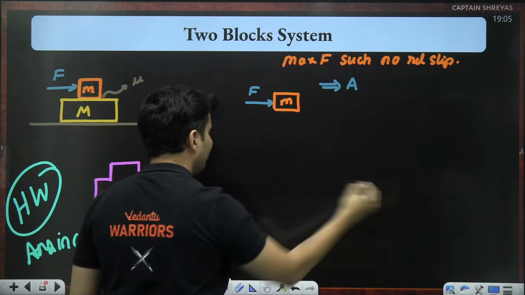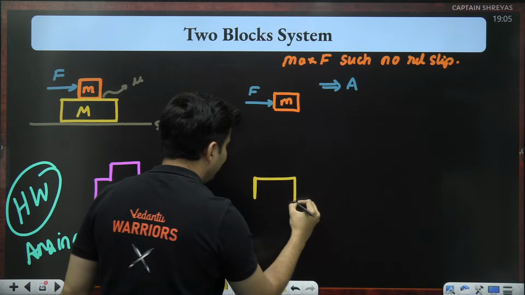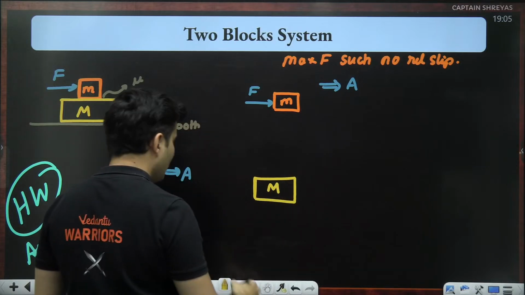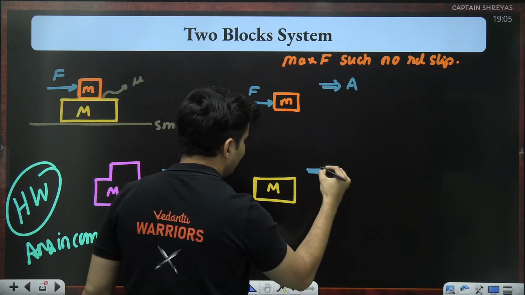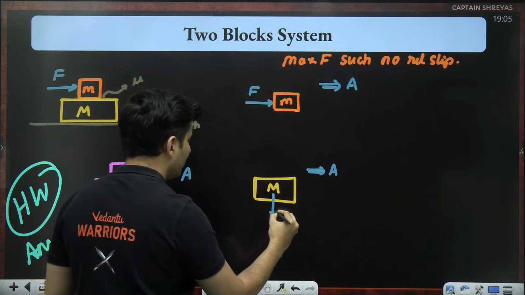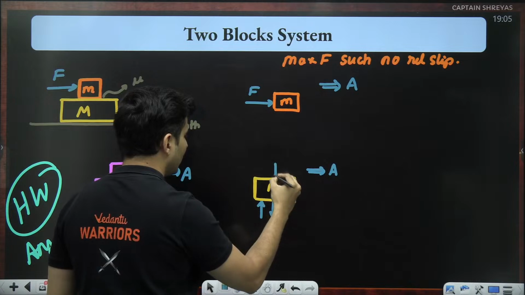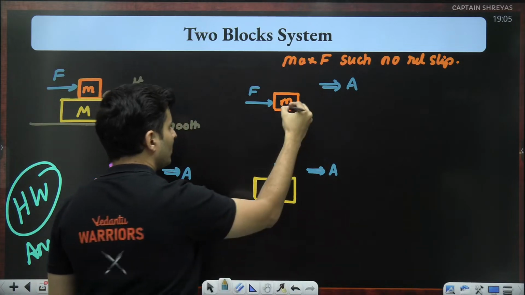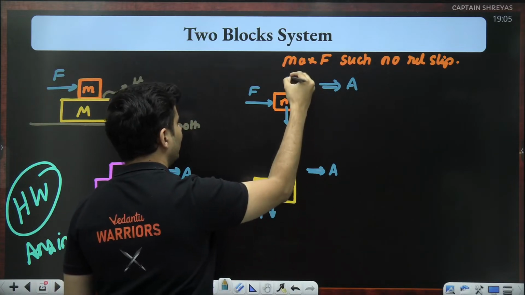If you are getting confused, then do one thing, draw the free body diagram of the bigger mass, because even the bigger mass is accelerating like this, and there are not many things which are happening in the horizontal direction. So I'm pretty sure you will be able to do it, guys.